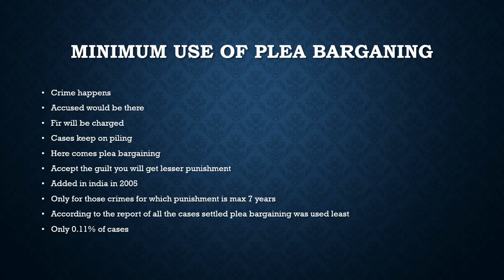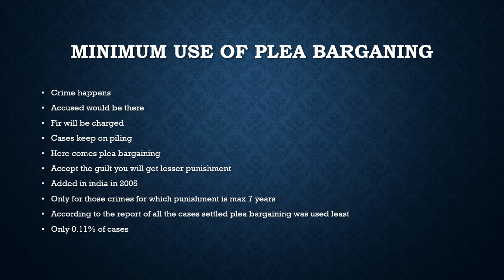Plea bargaining. Let's suppose some crime happened and there is some accused, and for that accused the FIR will be filed, charge sheets will be filed in the police station, and then that person will be taken to the court. It takes years, sometimes a huge amount of time for those undertrials, for the trial to happen, and because of that the cases keep on piling up, and there is a huge burden on the Indian judiciary. So to cope with this, the concept of plea bargaining came in India in 2005.